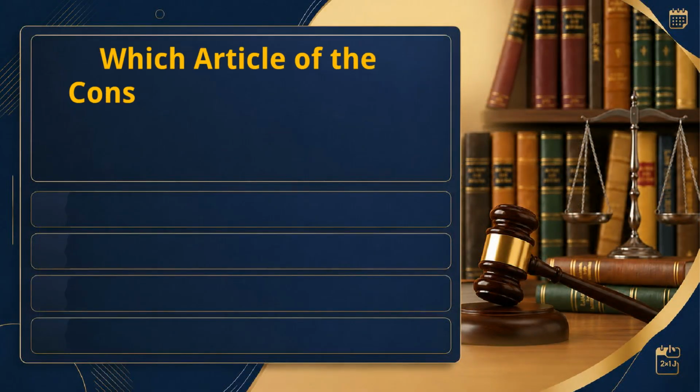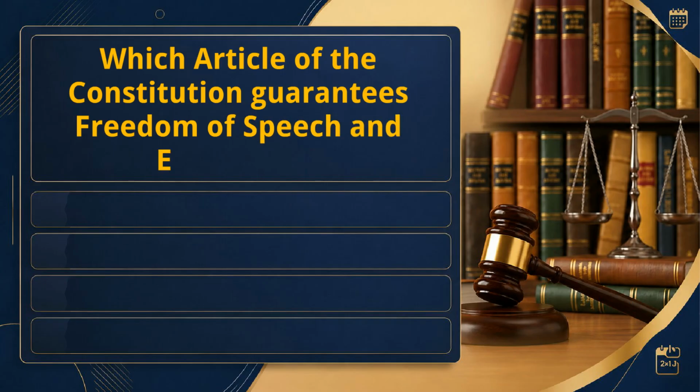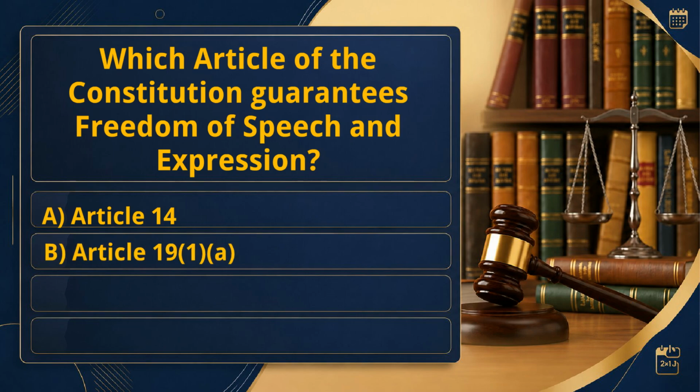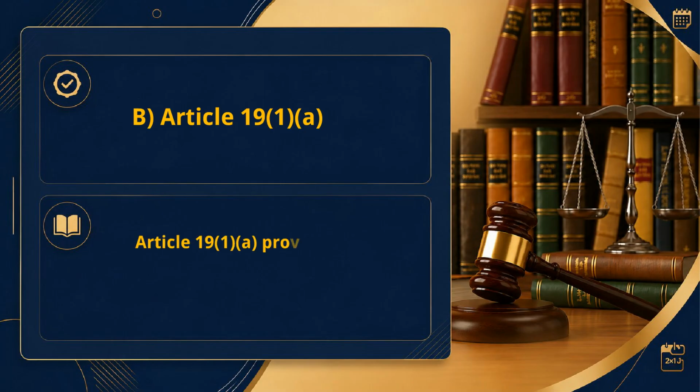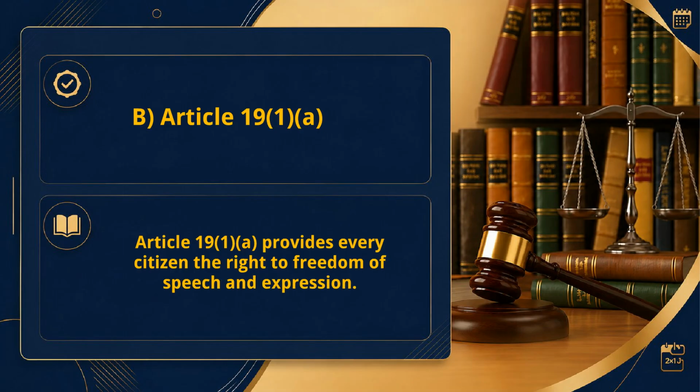Which article of the Constitution guarantees freedom of speech and expression? A. Article 14. B. Article 19(1)(a). C. Article 21. D. Article 25. Right answer: B. Article 19(1)(a). Article 19(1)(a) provides every citizen the right to freedom of speech and expression.